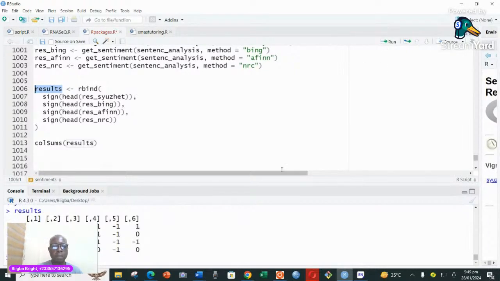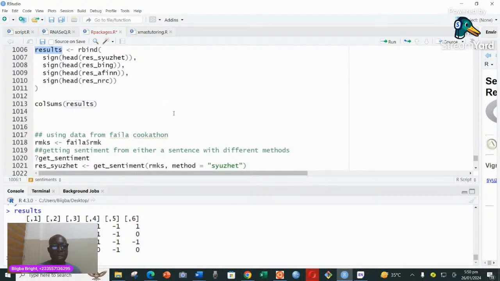The results will tell me the entire sentiment that I am getting from it. And so here I can look at the sentiment here, and then the other sentiment, and then the other sentiment, in that order. So basically, this is how sentiment analysis, or text mining, or natural language processing proceeds. This is just the basics.